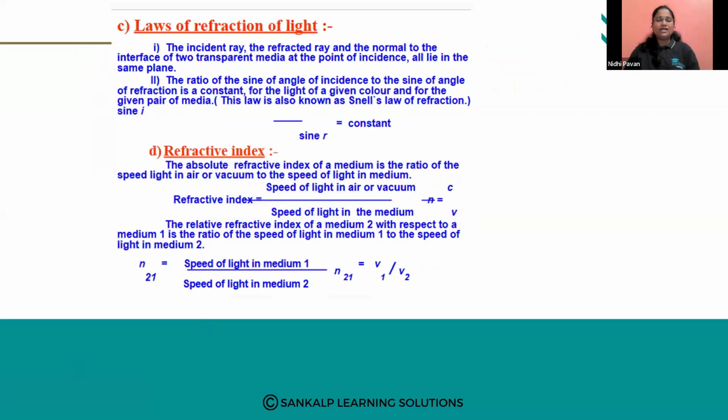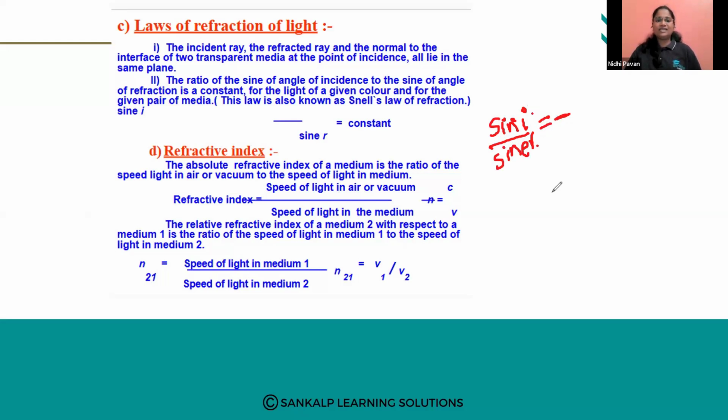Next, we have the ratio of sine angle of incidence to the sine angle of refraction. Sine angle of incidence is represented as sine i, and sine angle of refraction is represented by sine r. The ratio of these two will always be constant.